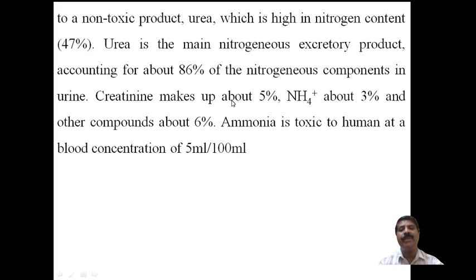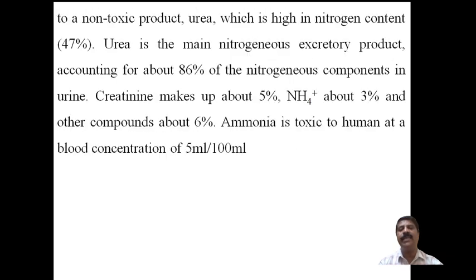Creatinine makes up 5%, ammonium ion about 3%, and other compounds 6%. Ammonia is toxic to humans at a high blood concentration, so it must be excreted, and that will be discussed one by one in this session.